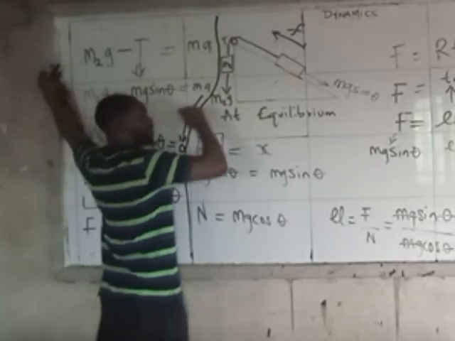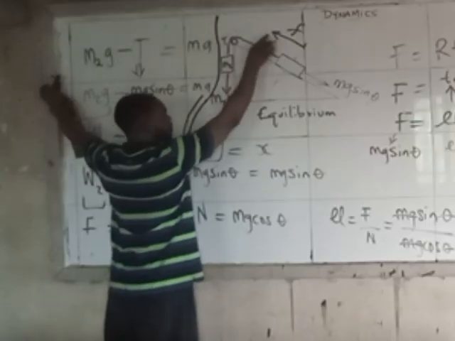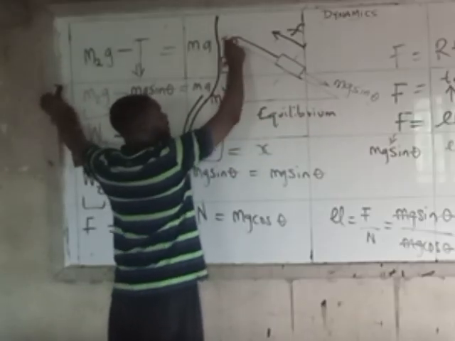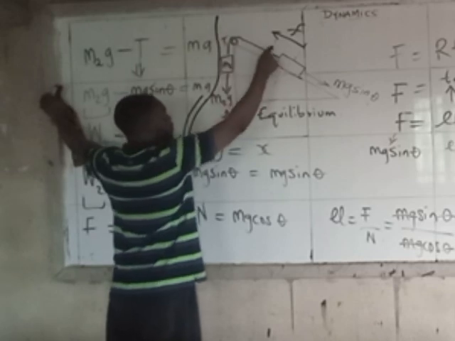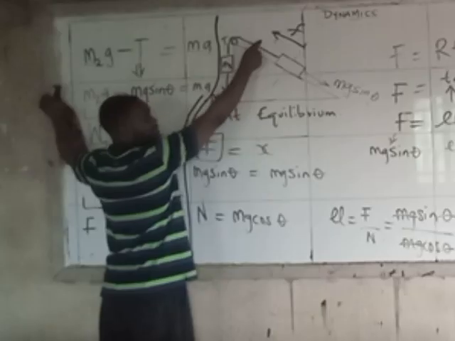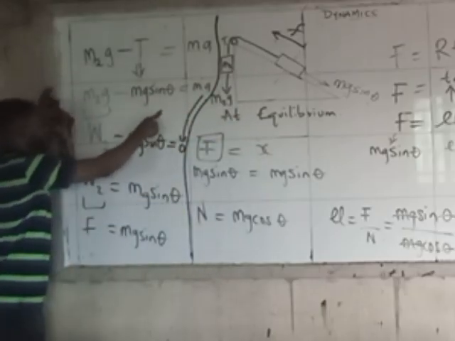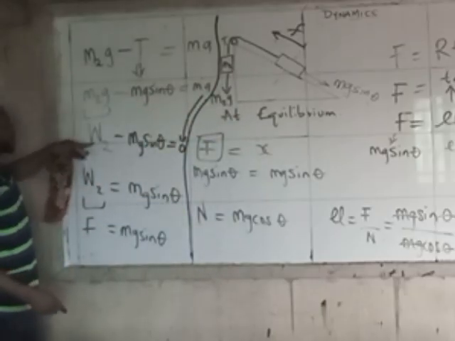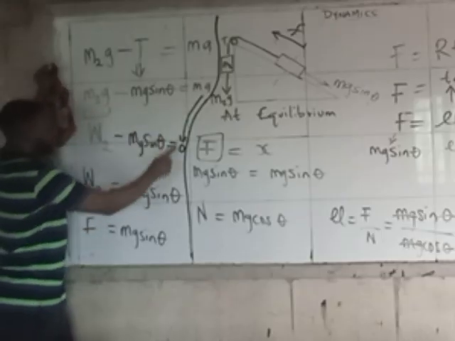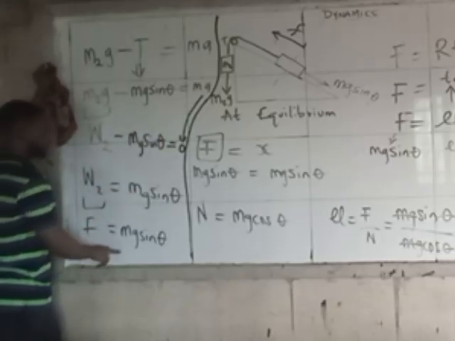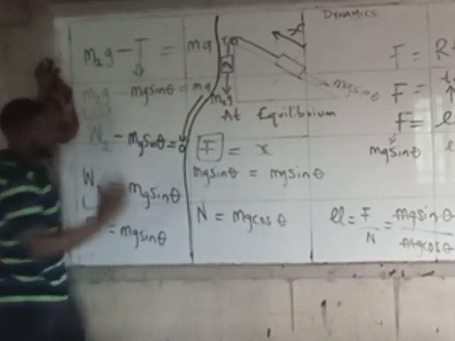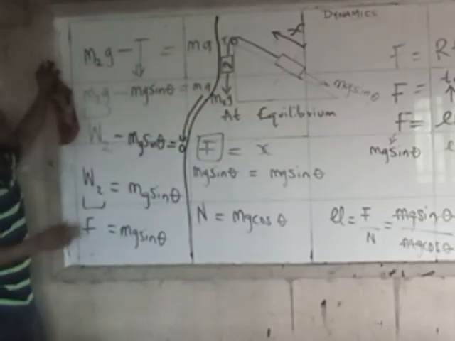It's simply because at equilibrium the force here is equal to the force here, which is mg sin theta. And if that be the case, the tension on this rod, on this axis, is going to be the force, which is mg sin theta. And by the time you put in M2G, the same as the weight of that second body, you minus it. And since it's at equilibrium, acceleration is 0. That means that this is the force. And I said that anything at equilibrium, the force is the same. I want you to remember that one.